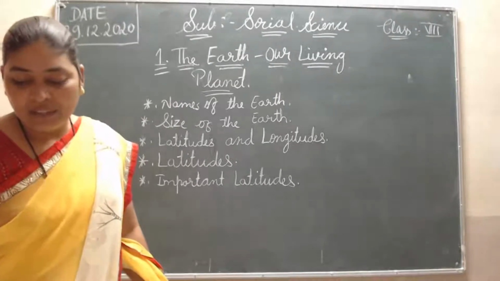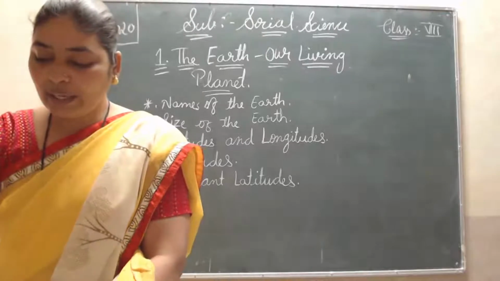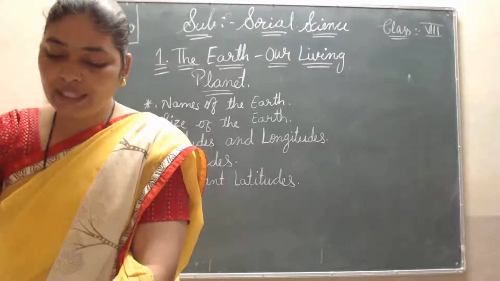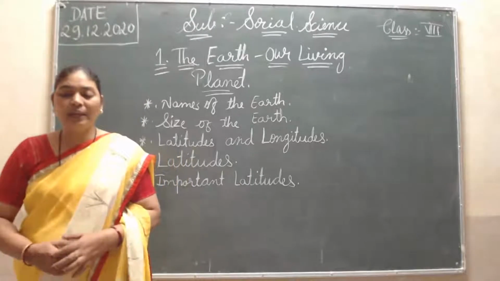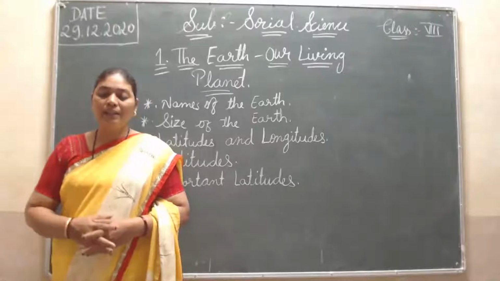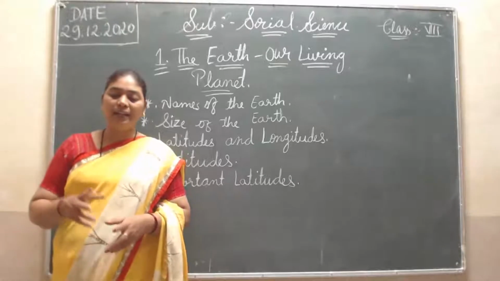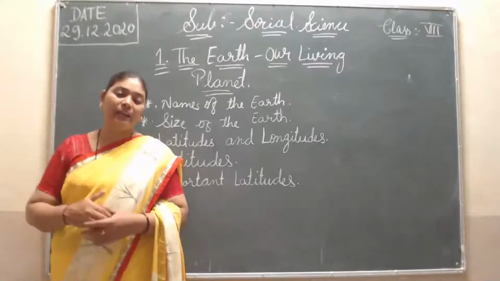The earth's shape is often described as imaginary, and we know these lines are imaginary; only with them can we understand better. So the earth is an oblate sphere. The earth is flattened at the poles and rises at the equator.